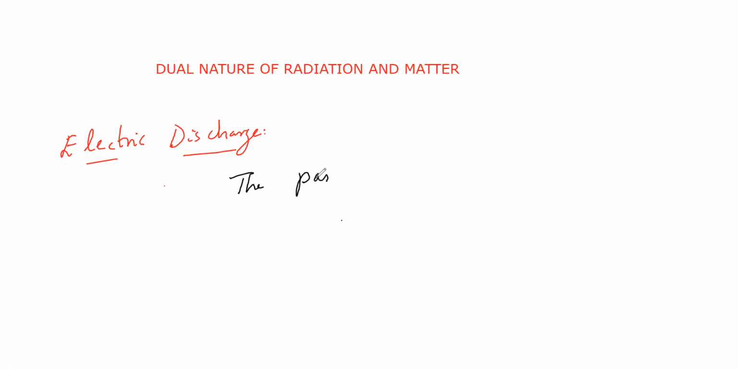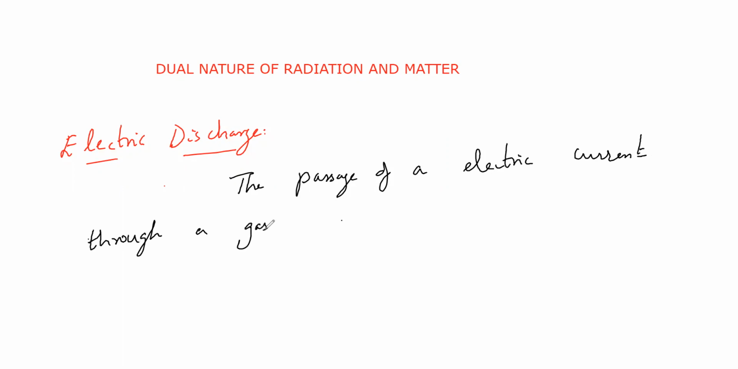The passage of an electric current through a gas is called what? Electric discharge. I'm writing down in my own simple words so that it will be easy for you.